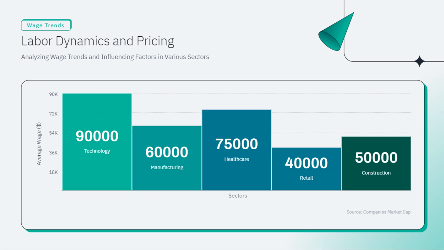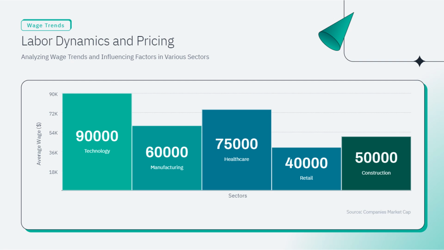Labor dynamics and pricing. Analyzing wage trends and influencing factors in various sectors. Title and introduction. Wage trends, labor dynamics and pricing. This title sets the stage for an analysis of how wages vary across different sectors and what factors influence these trends. This subtitle indicates that the graph will provide insights into the reasons behind wage differences in various industries.